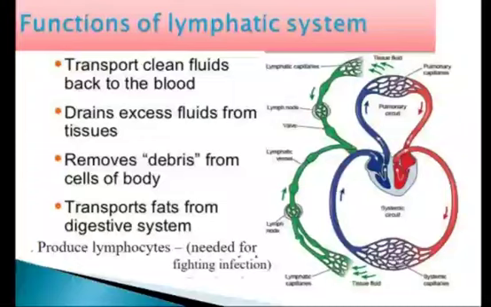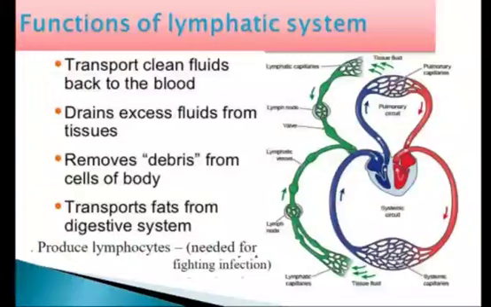Now the clean lymph containing large protein molecules, digested fat and other useful material is transported by the lymph vessel. Now this is the lymphatic vessels. Then it is transported to the lymph vessels, and then again to the large vein, that is the subclavian vein, which is just beneath the collarbone.